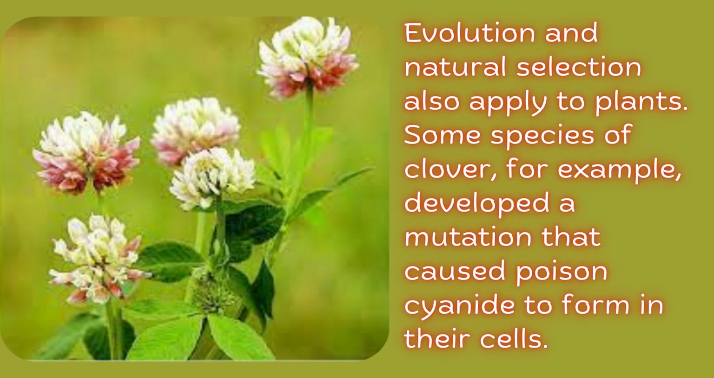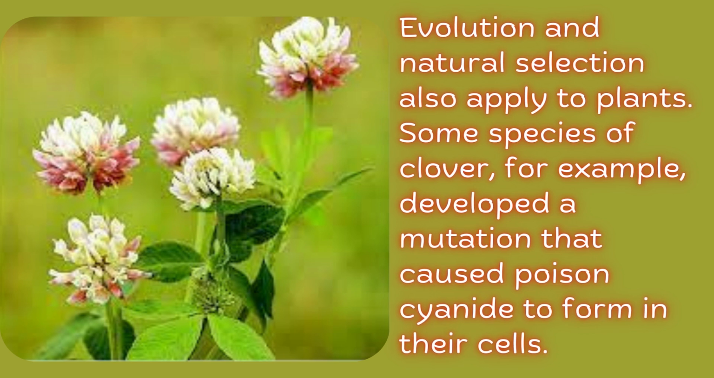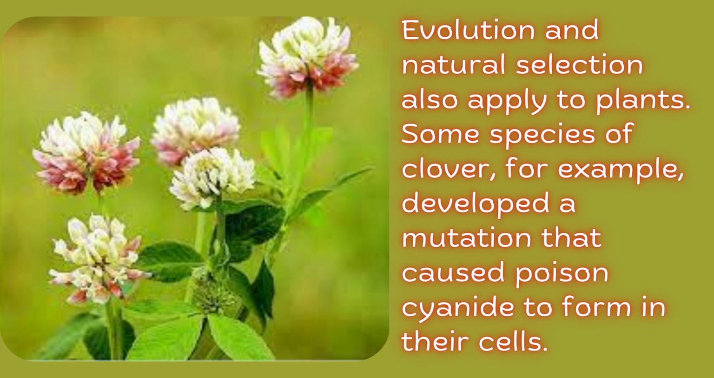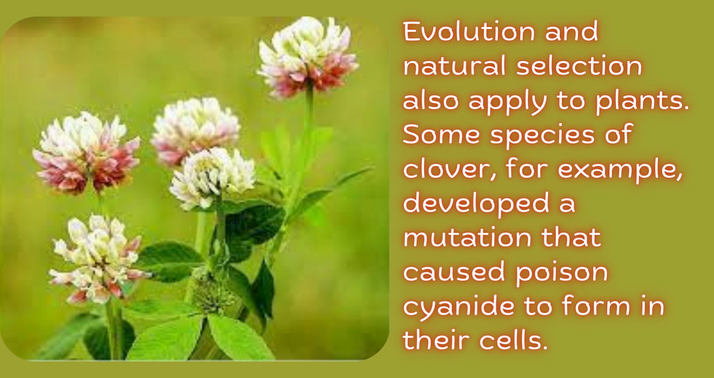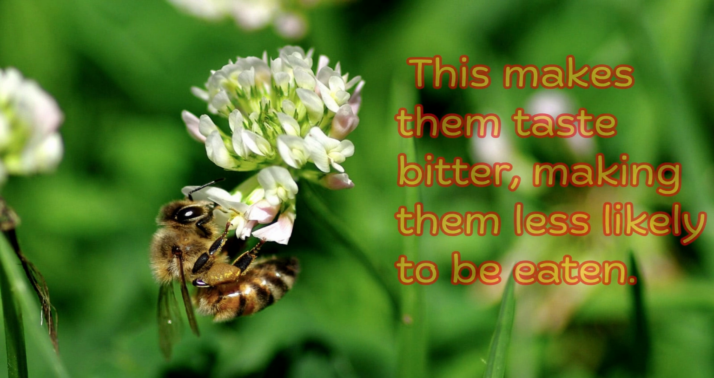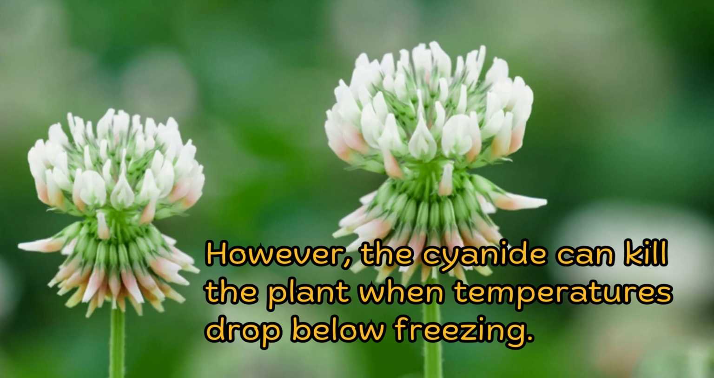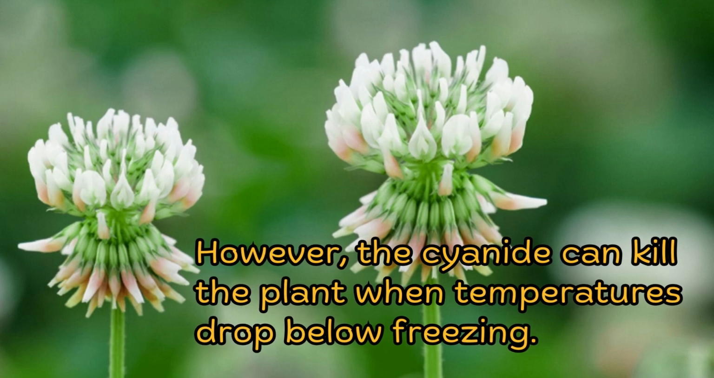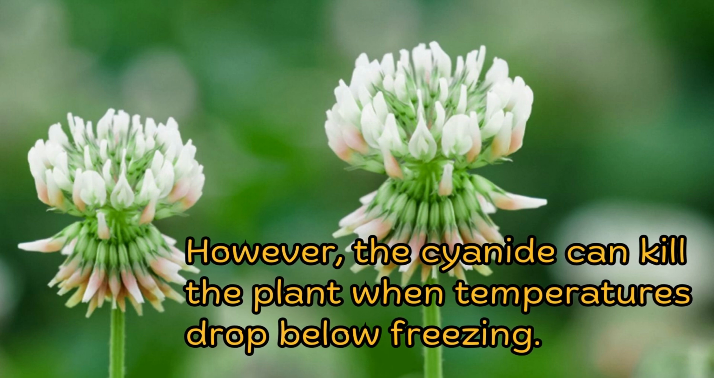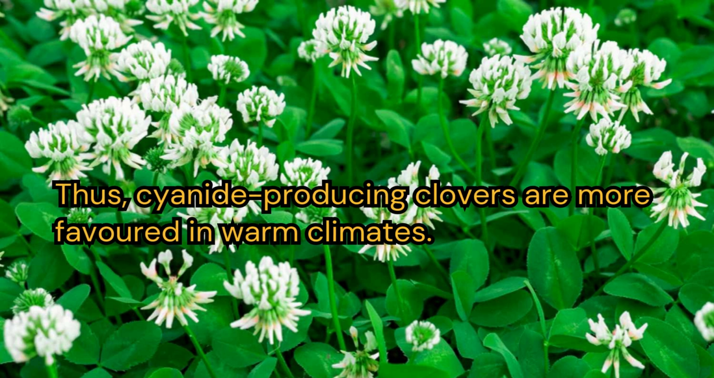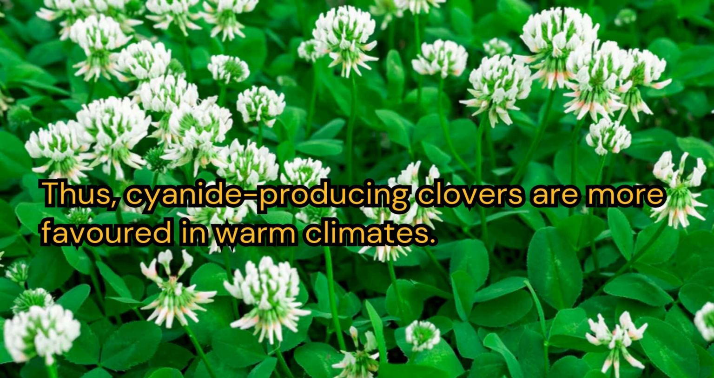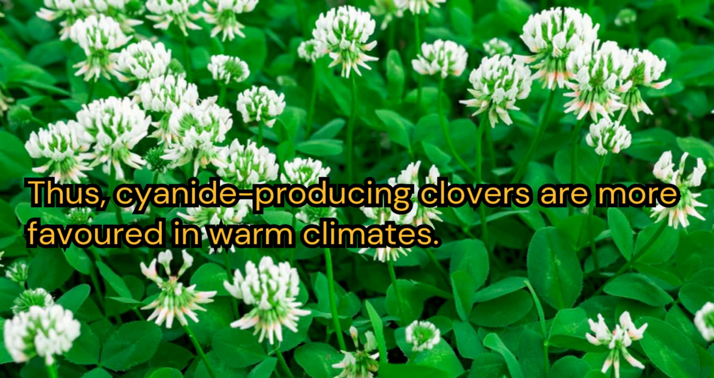Evolution and natural selection also apply to plants. Some species of clover, for example, developed a mutation that caused poison cyanide to form in their cells. This makes them taste bitter, making them less likely to be eaten. However, the cyanide can kill the plant when temperatures drop below freezing. Thus, cyanide producing clovers are more favored in warm climates.